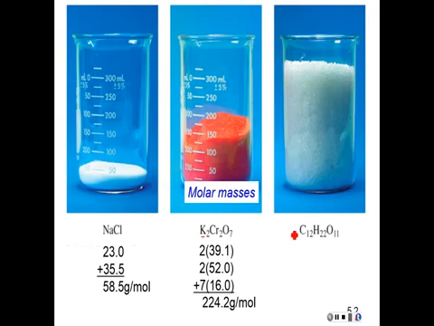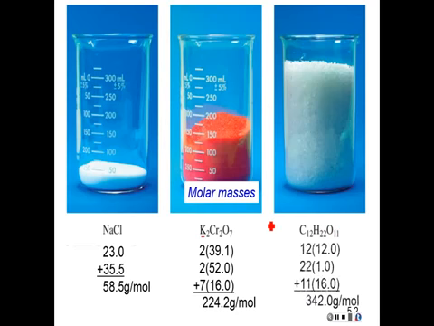And now we're on to the sucrose. So I have to look up the atomic masses of carbon, hydrogen, and oxygen. You don't have to memorize the atomic masses at all. You'll get used to using them. So for that one, for the carbon, it's going to be 12 times 12. The hydrogen, 22 times 1. And the oxygen, 11 times 16. And I get 342.0 grams per mole.